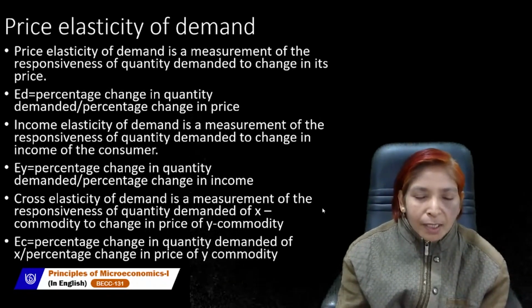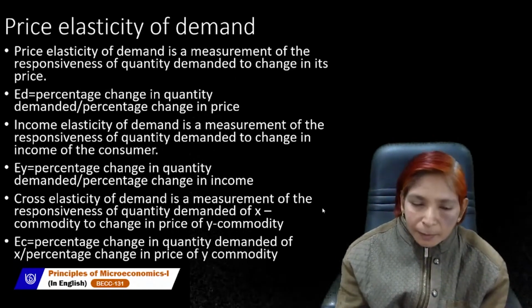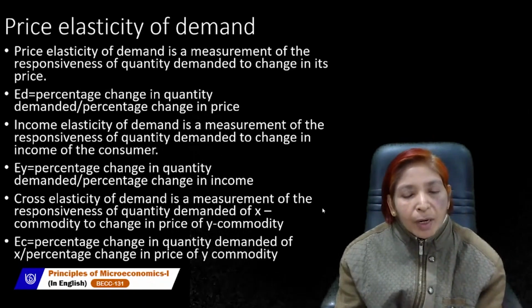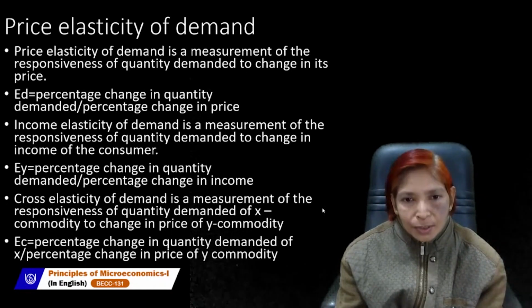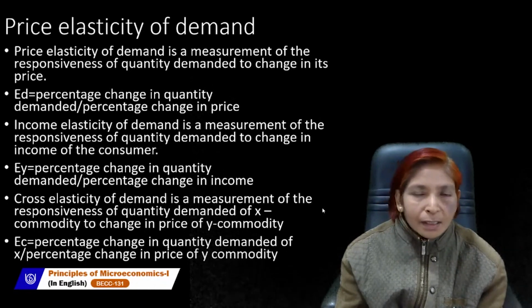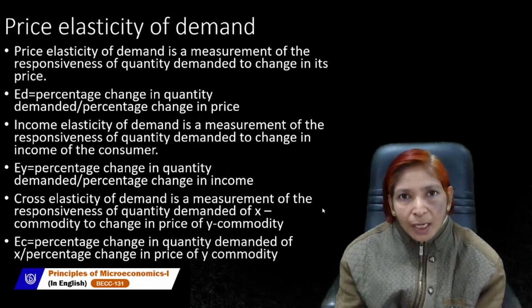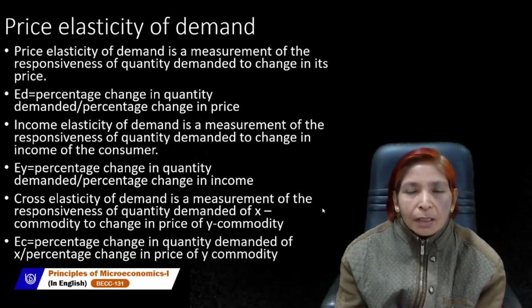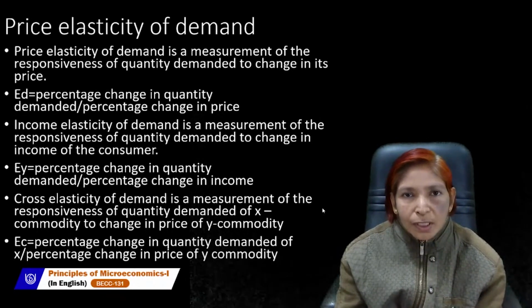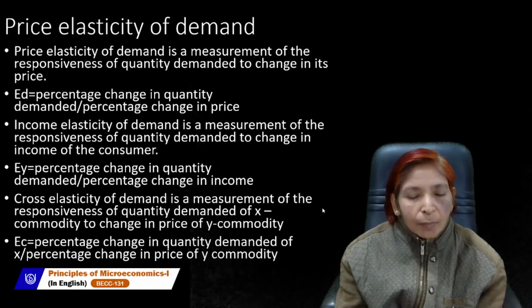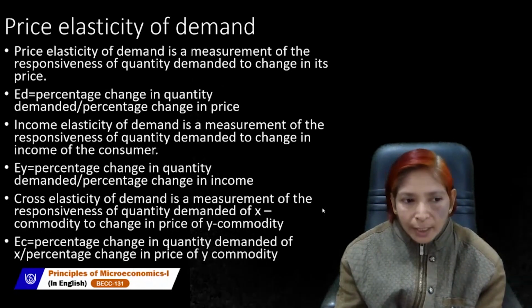Third type of elasticity of demand is cross elasticity of demand. Cross elasticity of demand depends upon the price of related goods. And as we discussed earlier, related goods are of two types. One is substitute, other is complementary. Substitute goods can be used in place of each other and complementary goods are always used together.